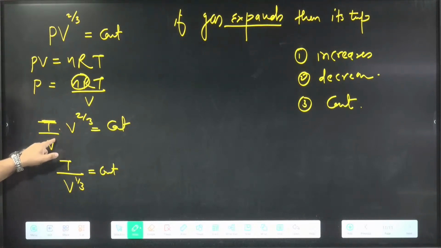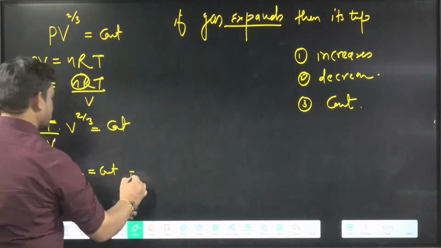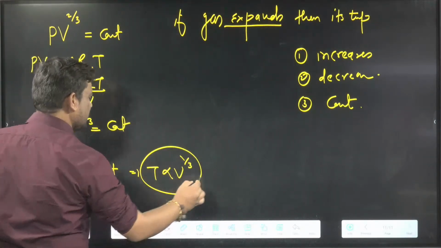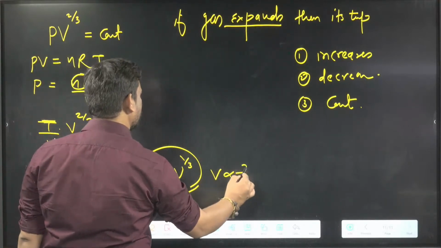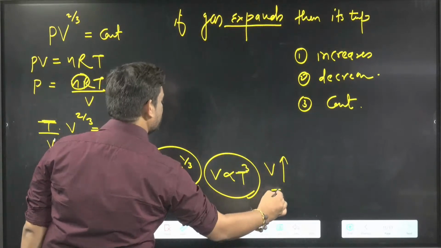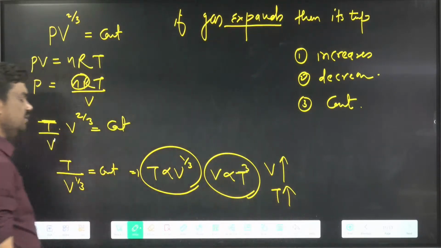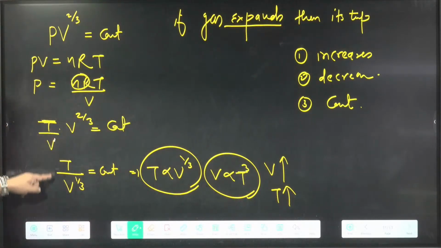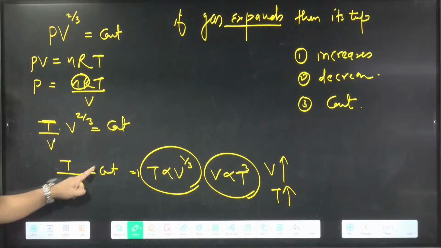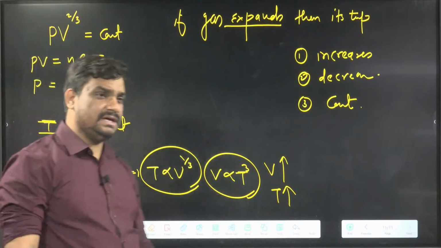Here V power 1 and 1 minus this, okay. So now we can say this will be actually equal to T proportional to V power 1 by 3. This is the relation. Or you can say, sir, like this, V proportional to T cube. And this clearly tells that if volume more, temperature will be also more. Okay, volume more, temperature more. Clear? Temperature more, volume more. Okay, this is the 1 now. This will be coming downside. So 1 minus 2 by 3, so 1 by 3 will be left. And then T proportional to V power 1 by 3.